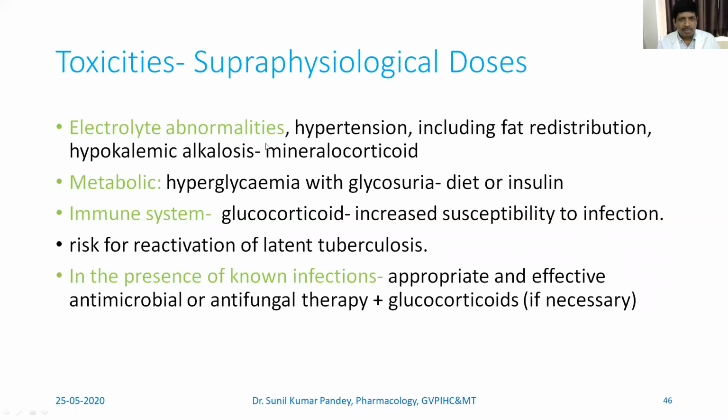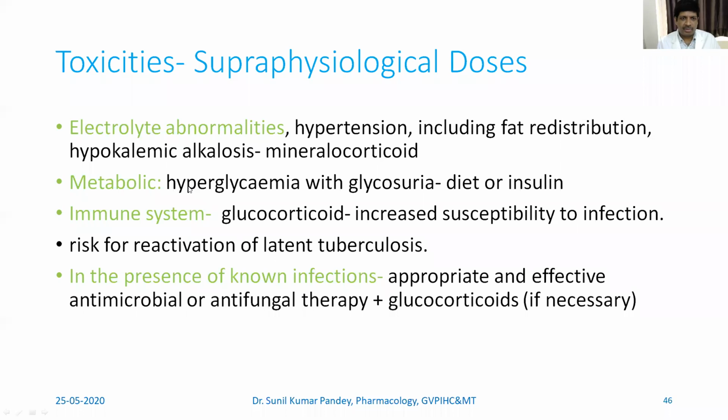This happens mostly because of the effect of mineralocorticoid. Whereas fat redistribution, we have already seen the buffalo hump and the moon face in the previous class. So that can be seen through the glucocorticoid effect.